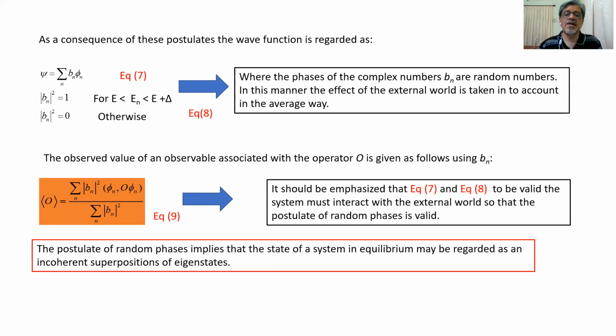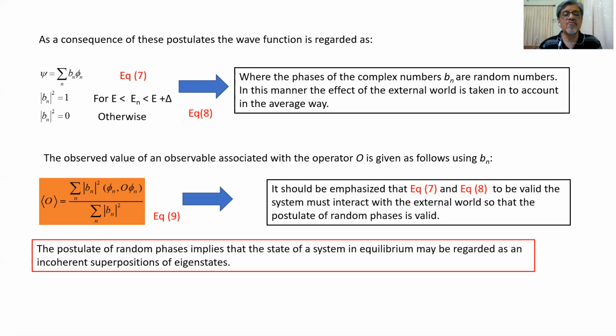In equation 9, it should be emphasized that for equations 7 and 8 to be valid, the system must interact with the external world so that the postulate of random phases is valid.